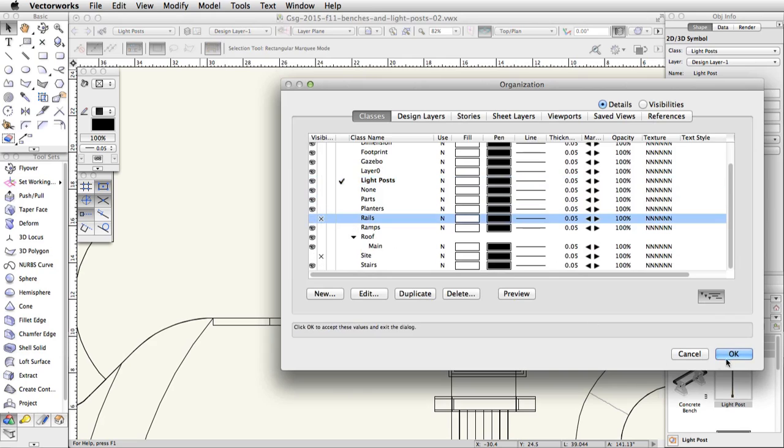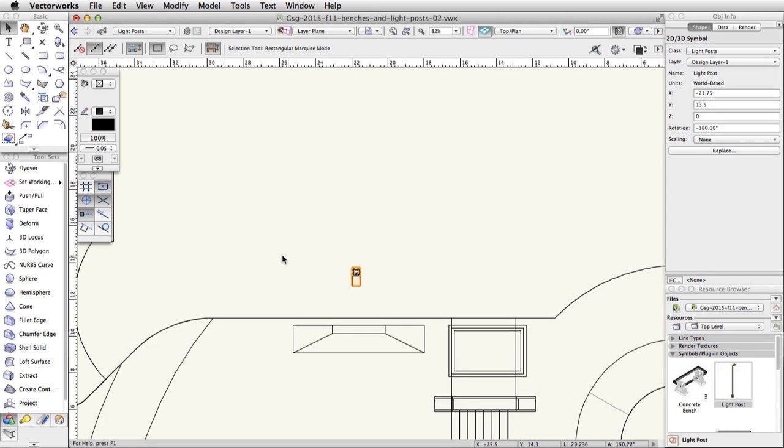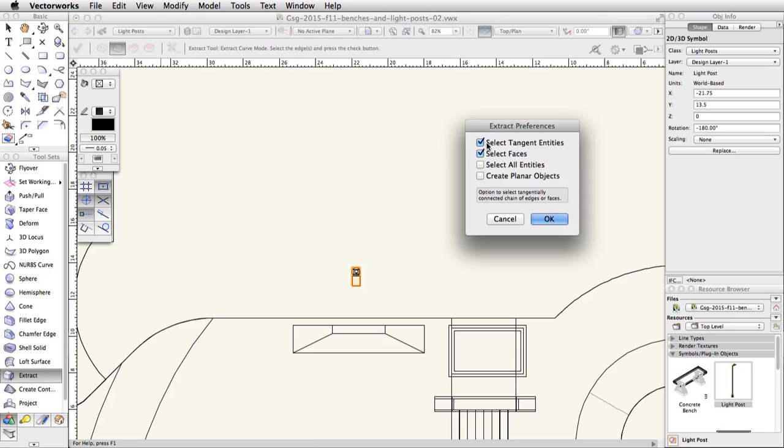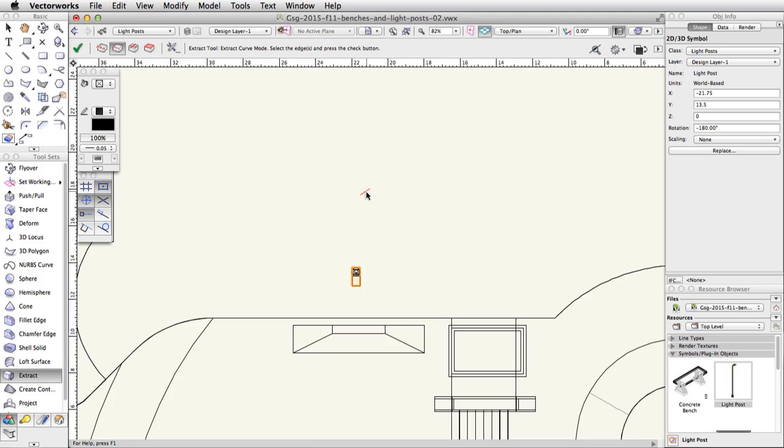Activate the Extract tool, enable the Extract Curve mode, and click on the Extract Tool Preferences button. Check the Select Tangent Entities option and uncheck all other options. Move the cursor over the edge of the concrete base. A portion will highlight in red. Click once to select it.